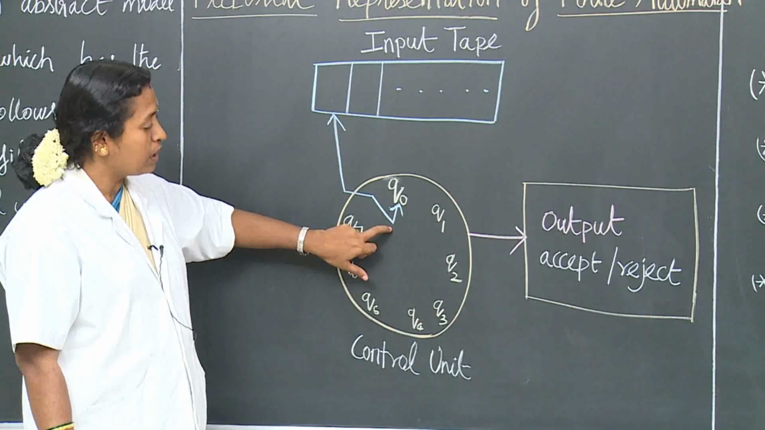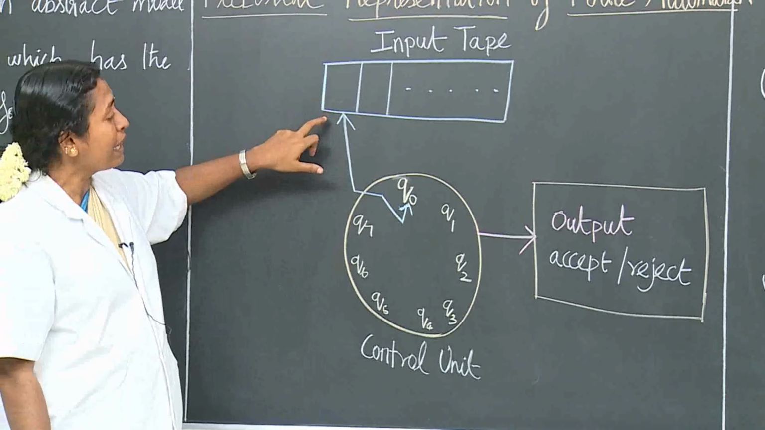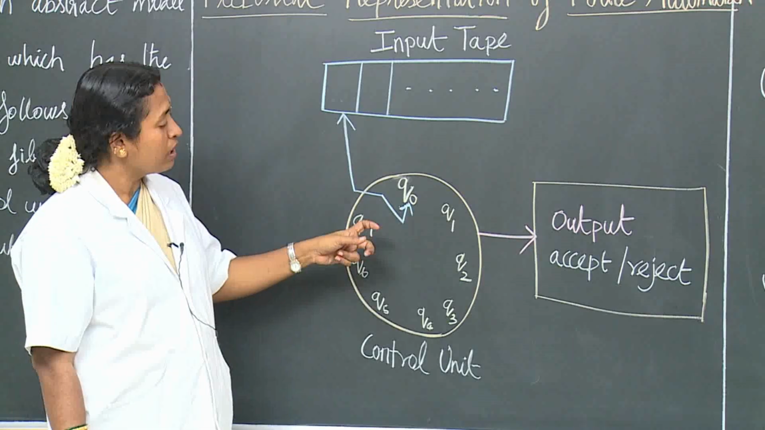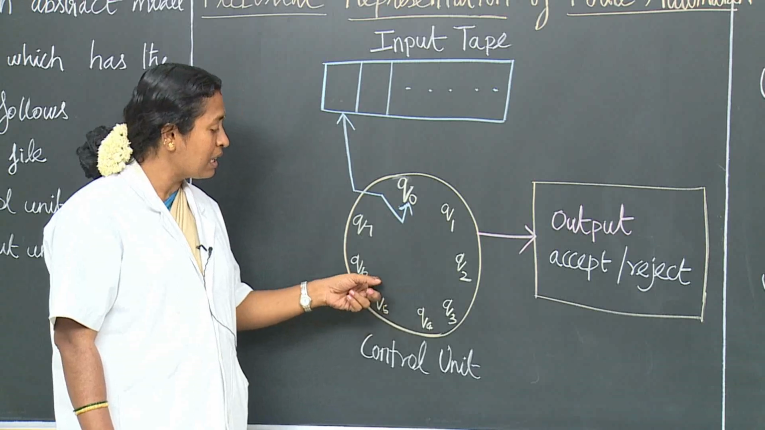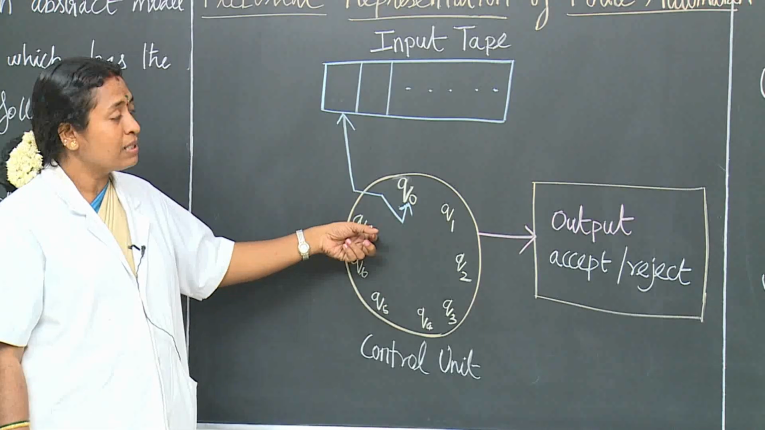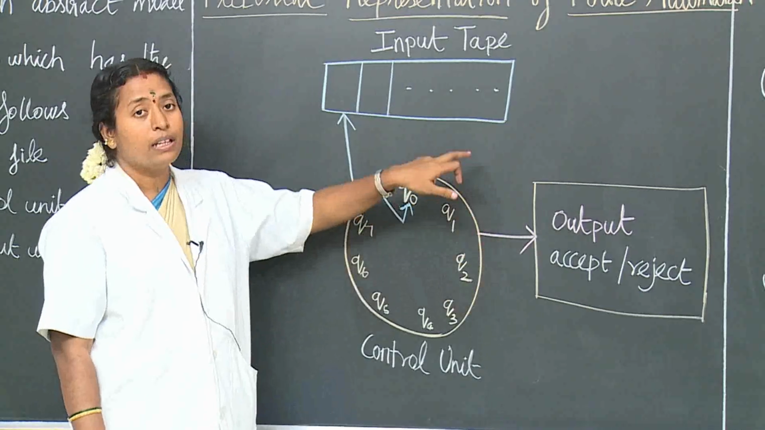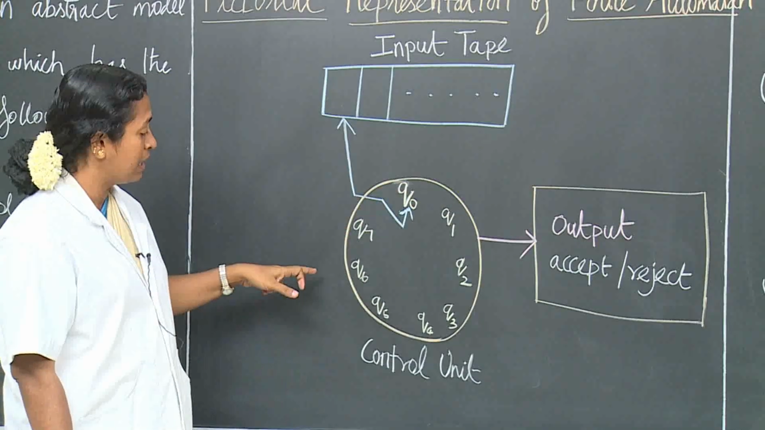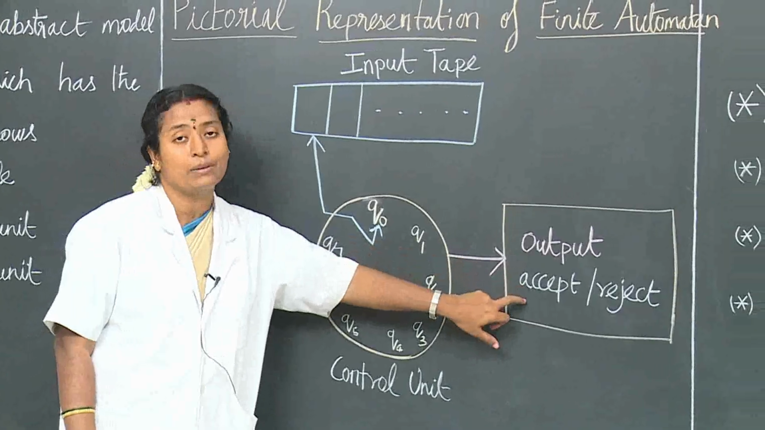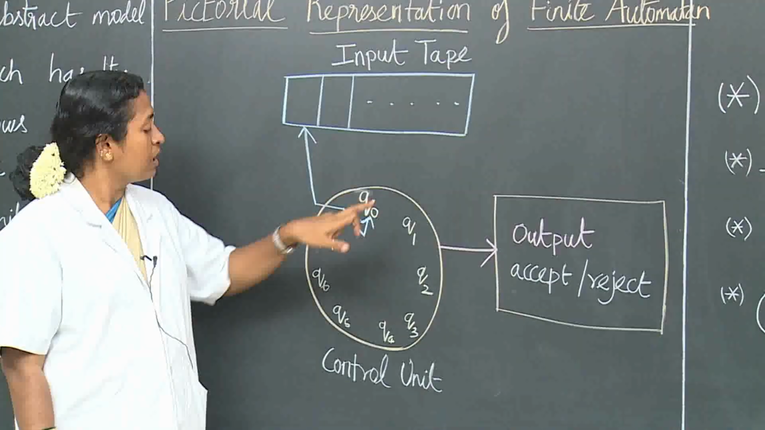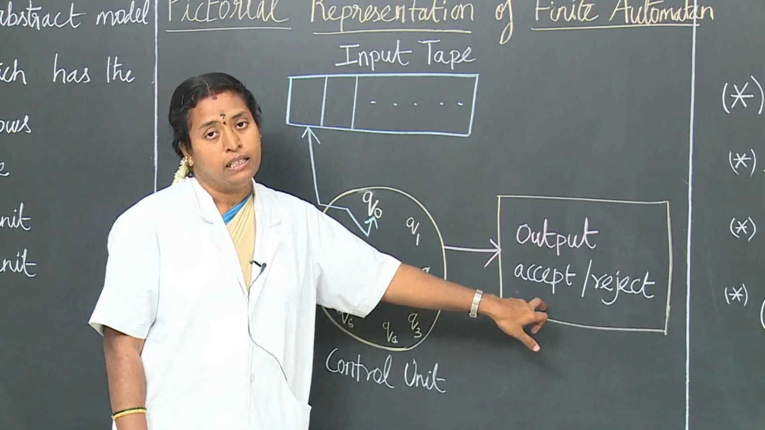The state from the control unit will read the data from the input tape. On reading each data, in the control unit the states will move from the start state to the intermediate states, and finally it will reach the final state. After getting into the final state, we have to check whether the end of the string has reached the final state. If it has reached the final state, then the string is accepted. If by the end of the string it has not reached the final state, then it is rejected.